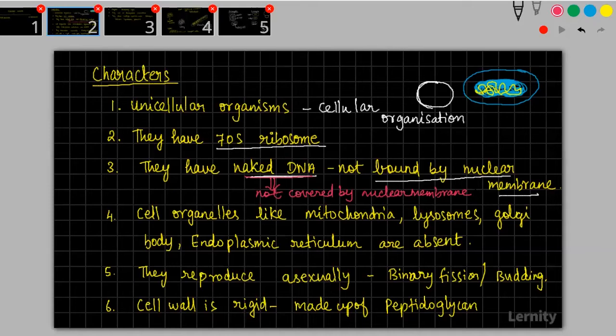What do you mean by mutation? A change in the genetic nature can happen very quickly. Why is it happening very quickly? Because it is unprotected. This blue colored zone which I have drawn is the nucleoid, and this yellow colored structure that I have drawn is the DNA.